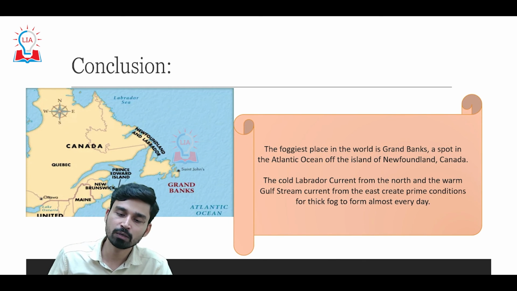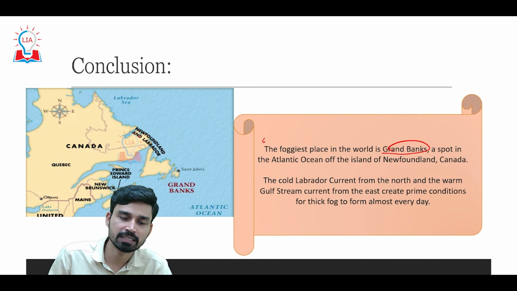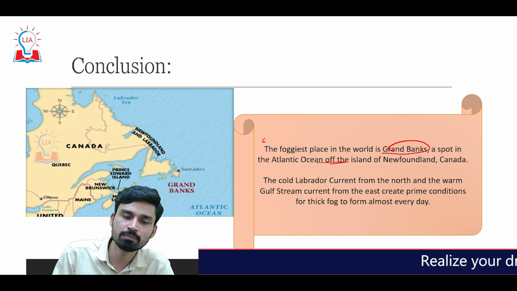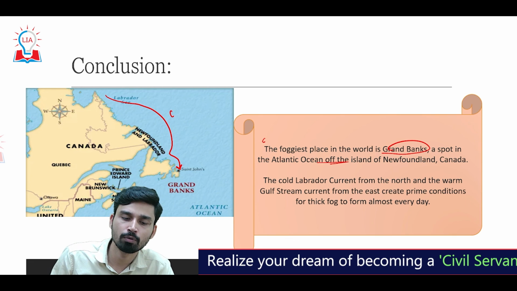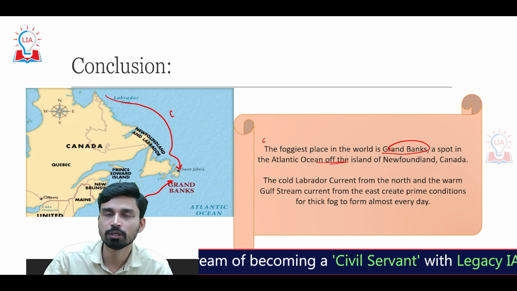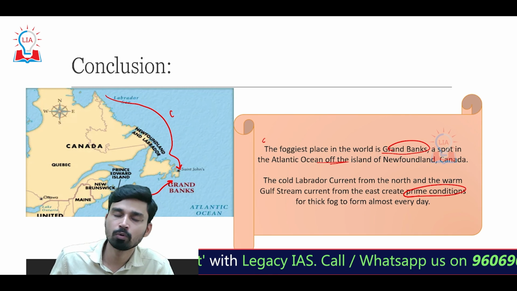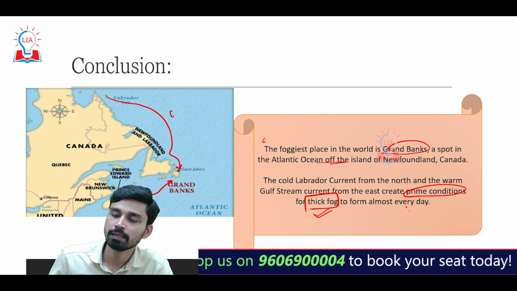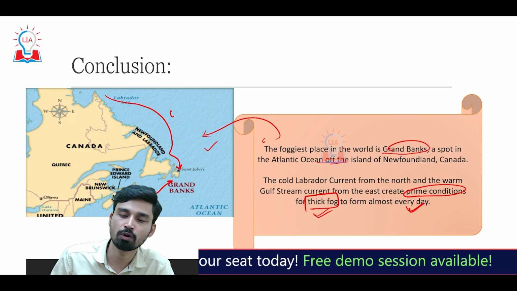Lastly, to give you a fun fact, they talk about the foggiest place in the world. It is the Grand Banks region, here in the Nova Scotia region of Canada, and it is situated in the northern Atlantic Ocean. So basically what happens, as we discussed before also, is that we have a cold Labrador current that is coming from the north, and we have the warm Gulf Stream that is coming from the south. Due to the mixing or meeting of these two currents, it creates a prime condition where cold and warm air also meet each other. And due to this meeting, we have development of a thick fog that forms almost every day in this particular area. So that is why it is called the foggiest place in the world.